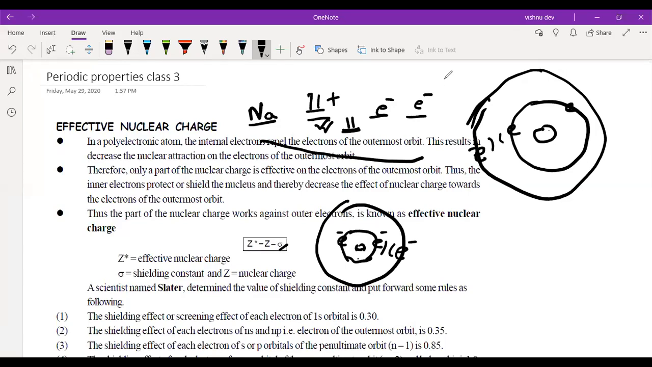Samajh mein aaya? So everyone got this? What is the reason for the screening effect, the shielding effect? Now suppose we have more electrons, but distance is also one of the factors.